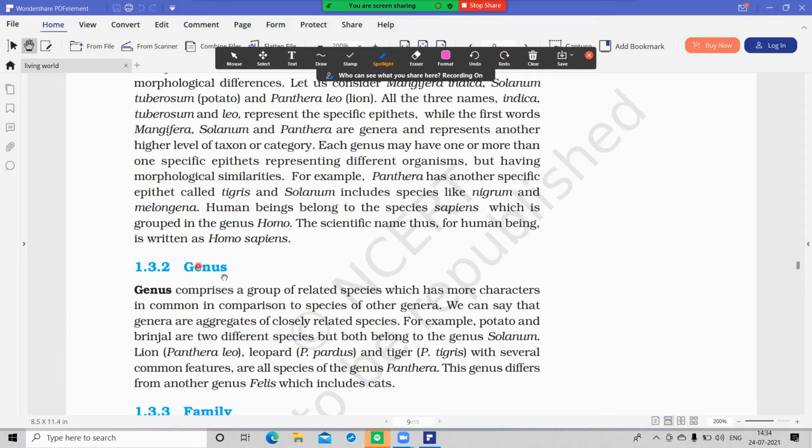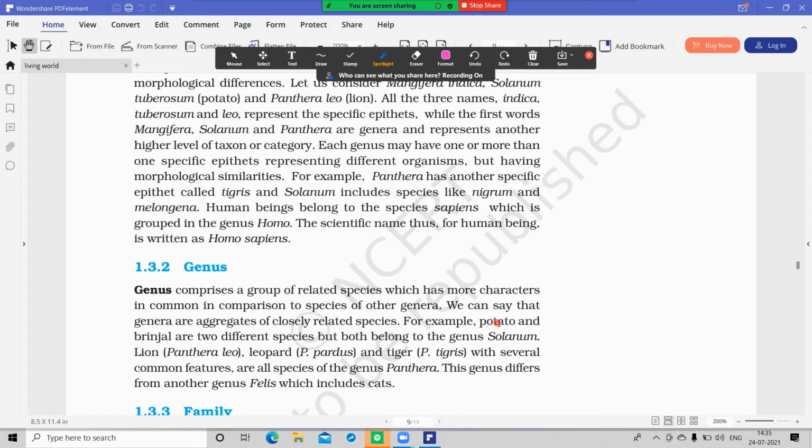The next category is genus. Genus is a group of related species, whereas species is a group of individuals which have fundamental similarities. Genera are aggregates of closely related species.